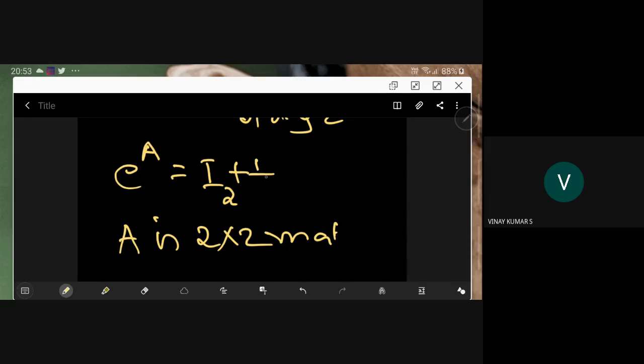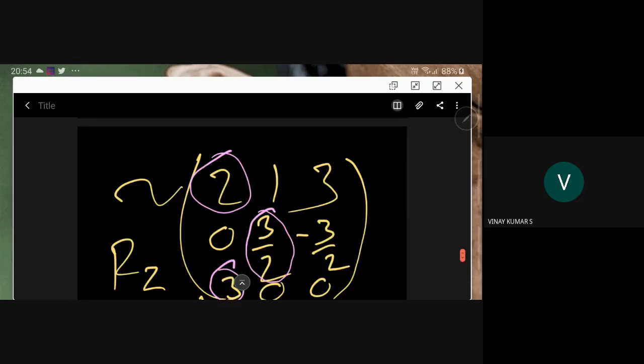plus x, so x means here A, plus A square by factorial 2, so you are multiplying 1 by factorial 2 with A square, plus A cube, like this. I am thinking in this direction, but if there is an easier way, let me know. I'm giving this as a hint, so think about this one. What is your idea? You need to tell me.